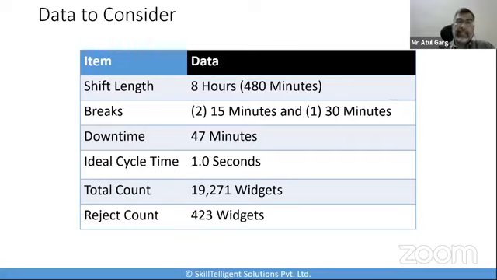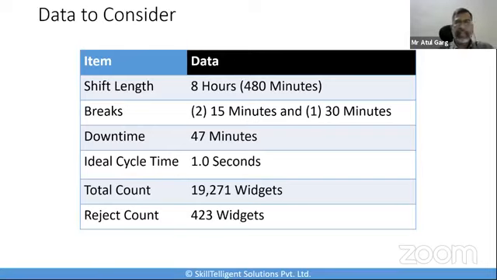Then there are 3 breaks taken by the people during the shift. That means 2 breaks of 15 minutes and 1 break of 30 minutes. It overall results in 60 minutes. And there is also some downtime which they have observed in this particular shift, which corresponds to 47 minutes.